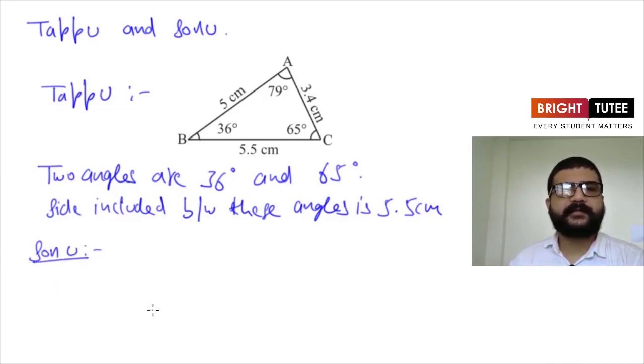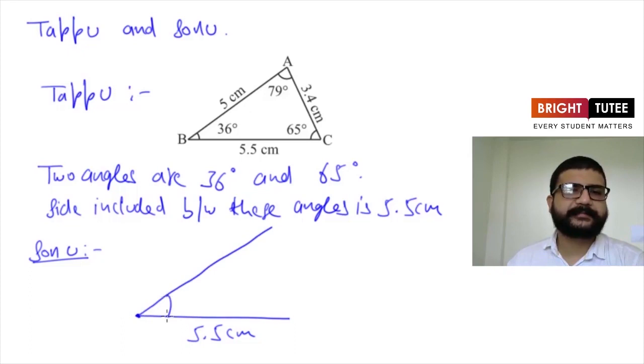So Sonu started drawing a triangle. Now what he did first he has taken a side of 5.5 centimeters. Now this is 5.5 centimeters. Now two of the angles which are at the endpoints of this side are given. One of the angle is 36 and one of the angle is 65 degrees. So what he did, from this point he has drawn an angle of 36 degrees. So he got like this. Now from here he again drawn an angle of 65 degrees. So he got like this.